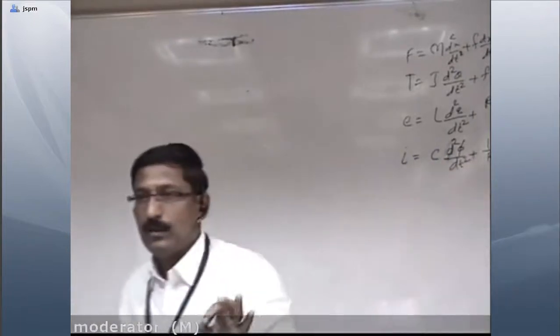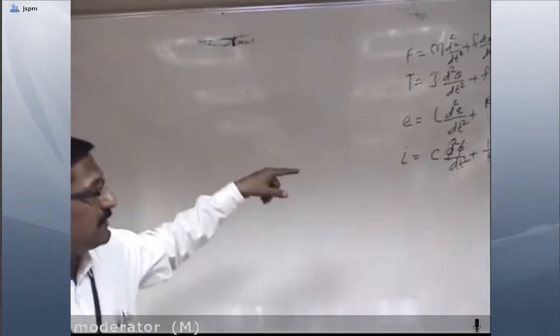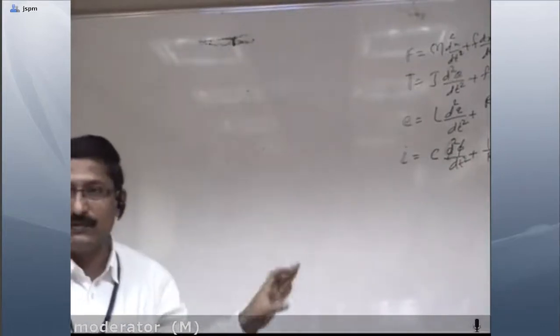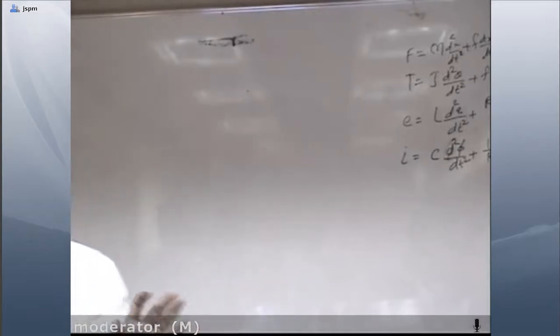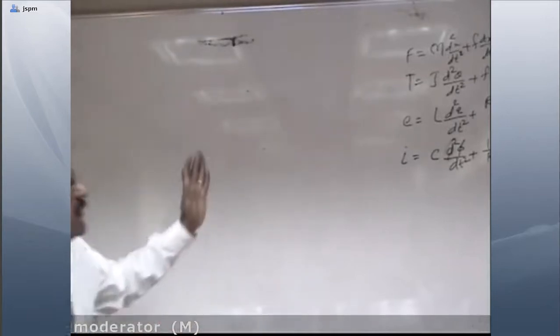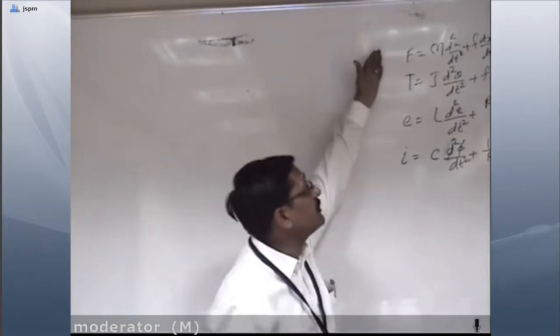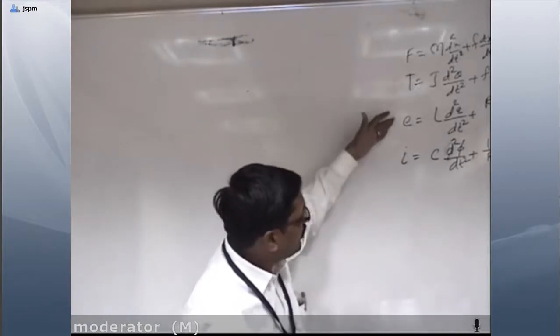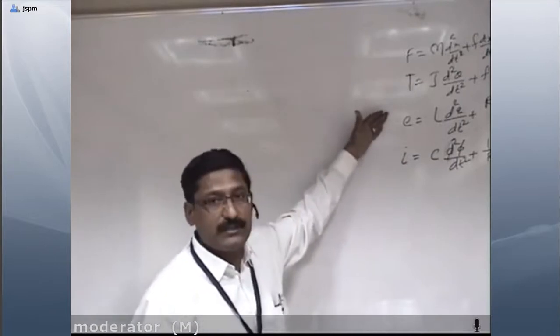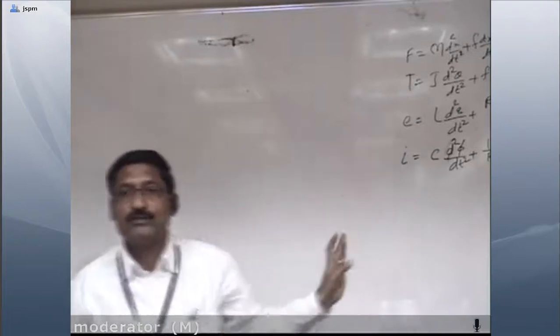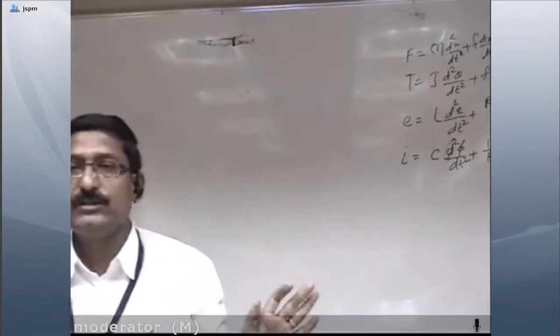So if such equations are there, they are in analogous form, meaning they are in identical form of differential equation, then such systems are called analogous systems. So that's why here we can say a mechanical system, either translational or rotational, or an electrical system, where we take voltage as the output or current as the output. So these four systems are analogous with each other.